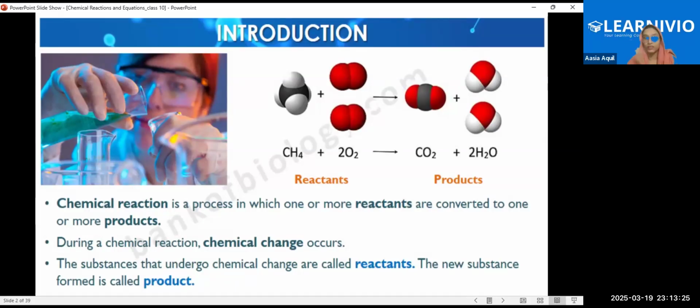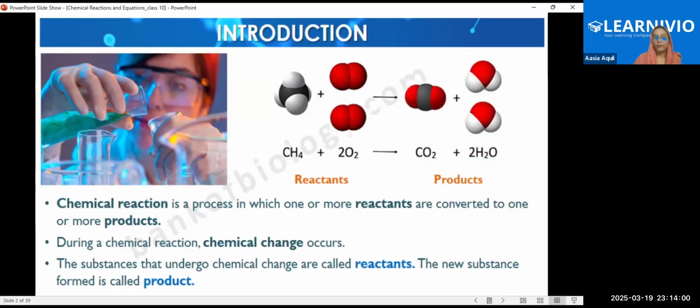So before starting the chapter, tell me what is physical change and chemical change? Physical change means changing state. In a chemical reaction, the chemical formula of the substance is changed after the reaction, but in a physical change the chemical formula of the substance is not changed.